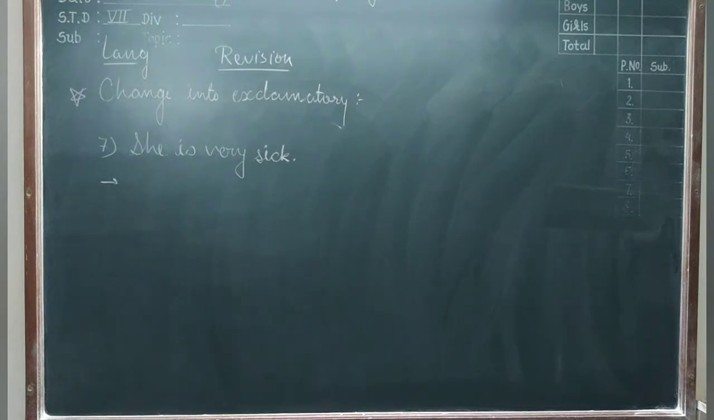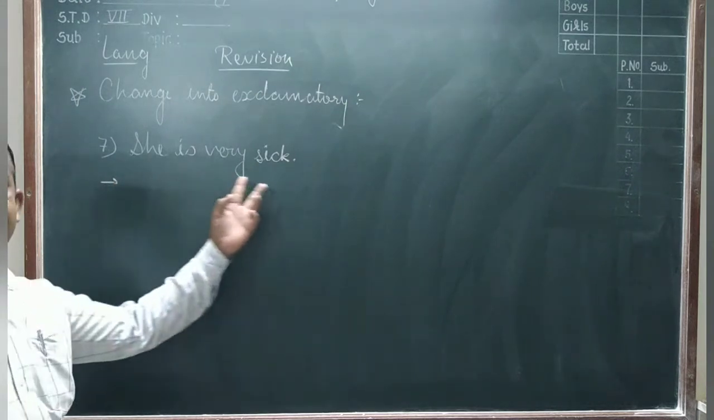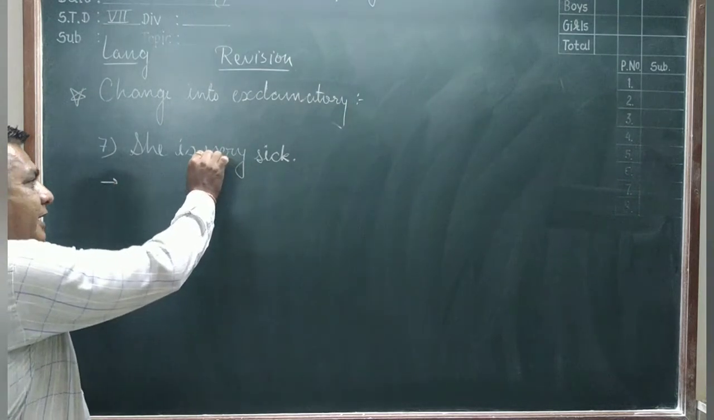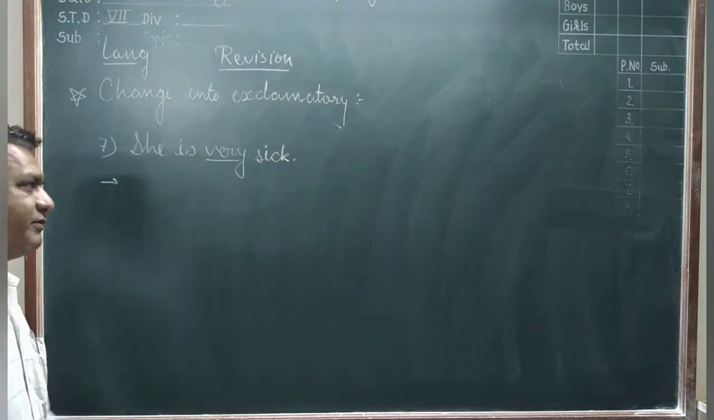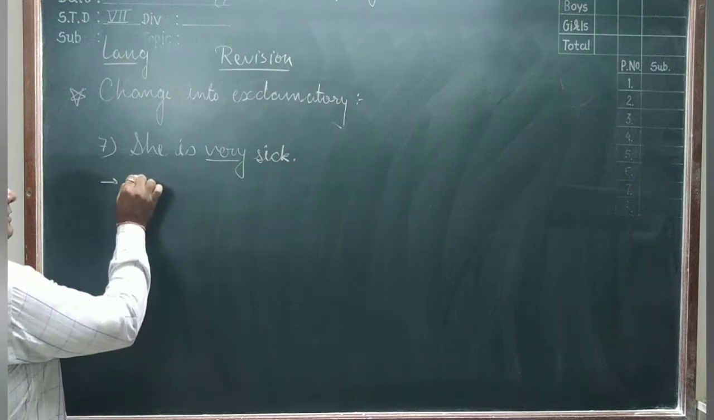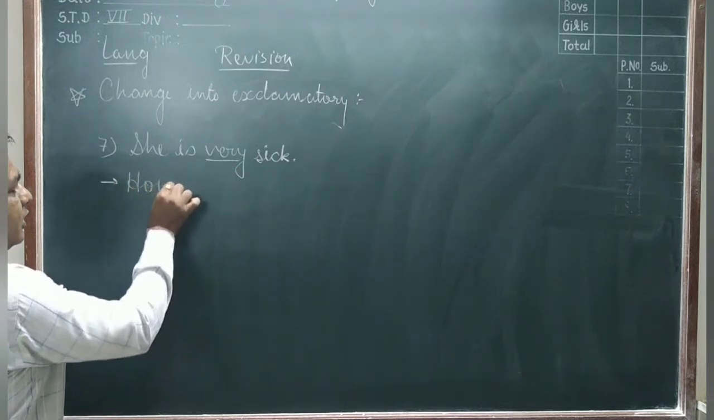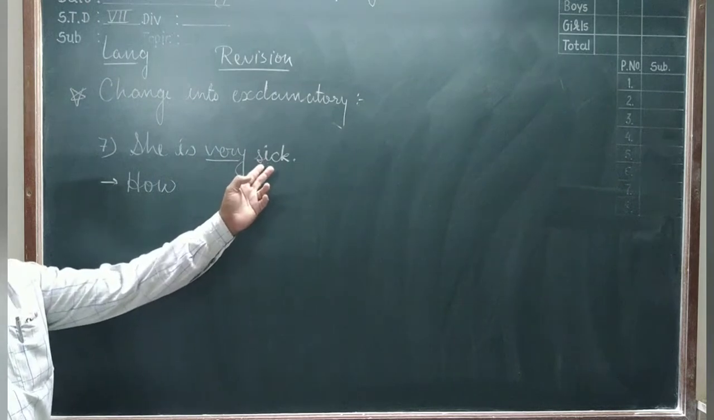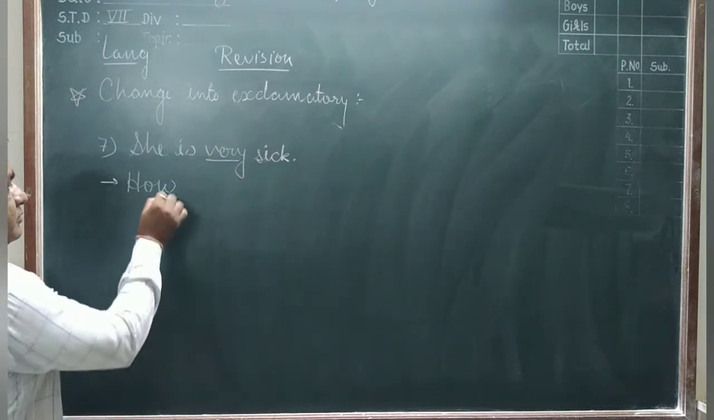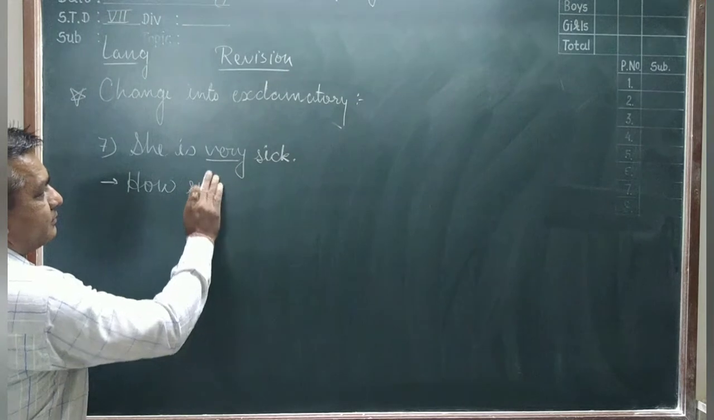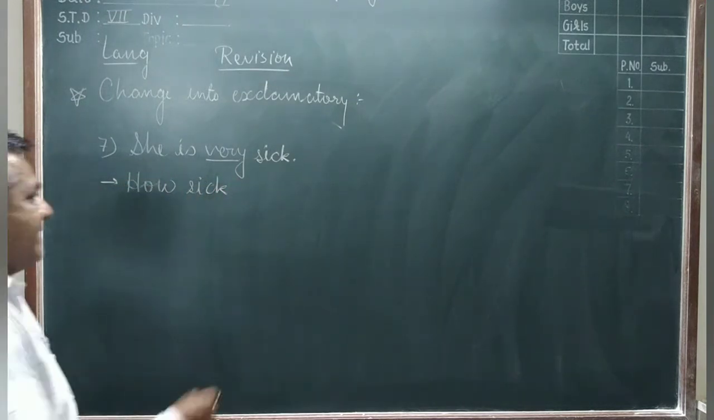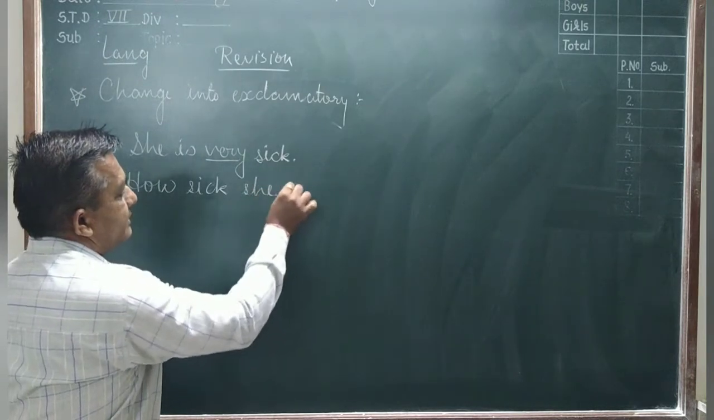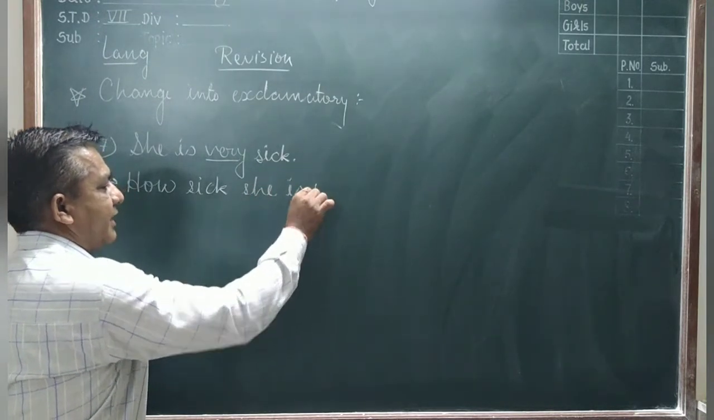Now, sentence number 7. She is very sick. In this sentence, we did not see here the article "a" and we see here "very". The sentence with the "very", we start with "how". How, after that the adjective: sick. Right here, sick. And after that the subject: she is. She is, and give here the exclamation mark.